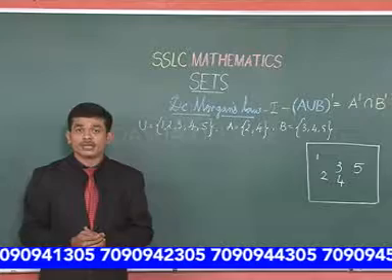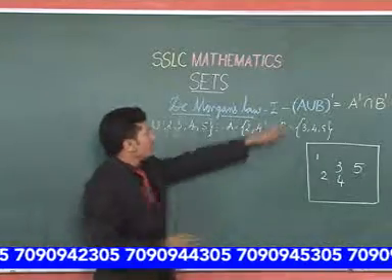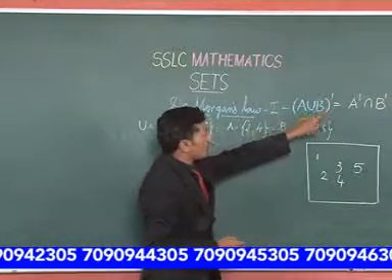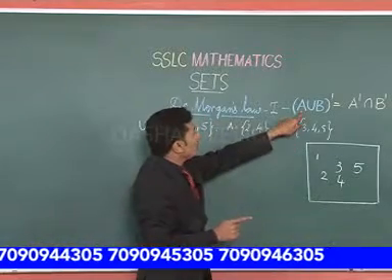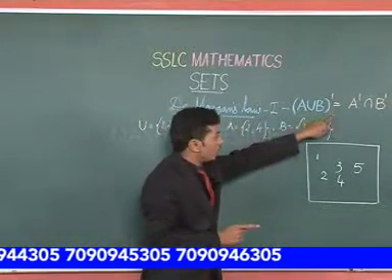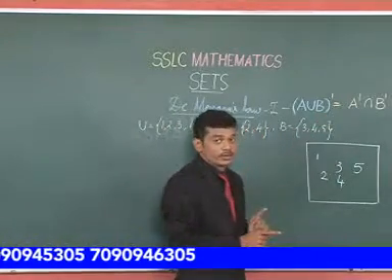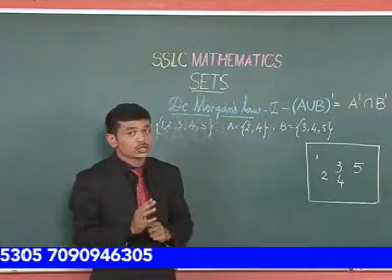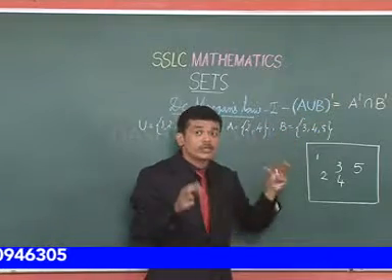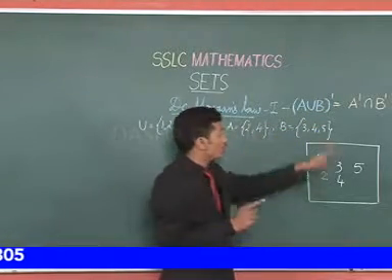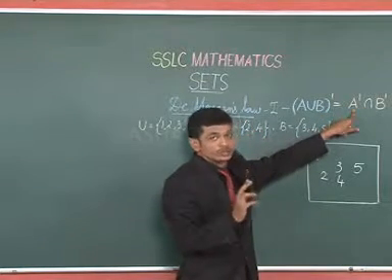The first law states that A union B complement is equal to A complement intersection B complement. That is, the complement of a set formed by the union of 2 sets is equal to the intersection of the complements of both the sets.